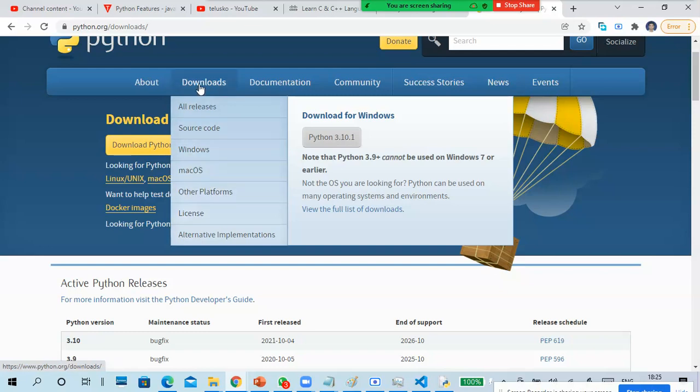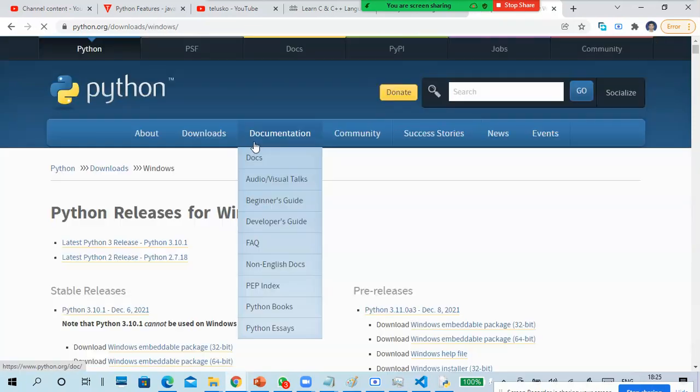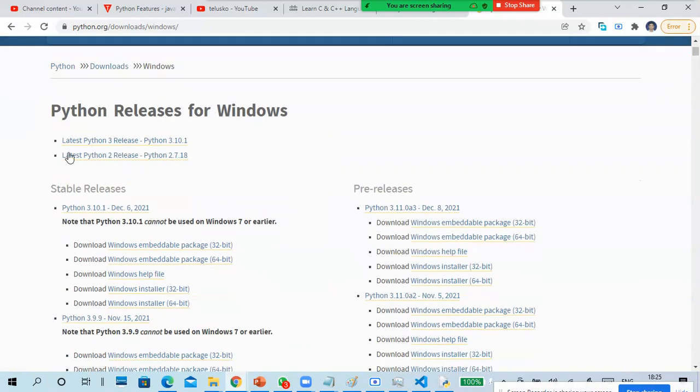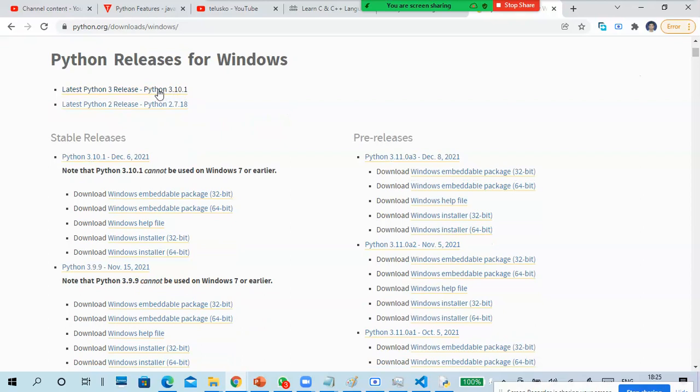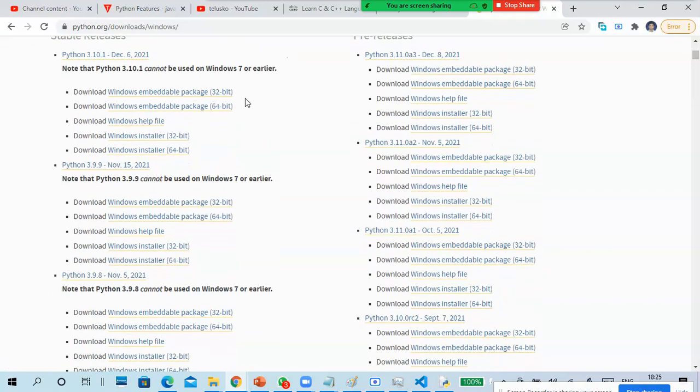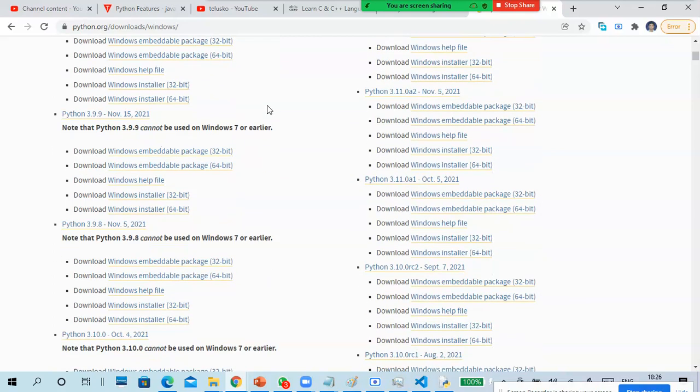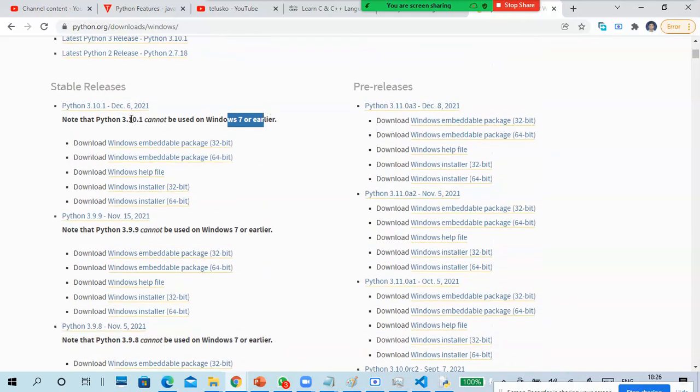Windows. Click on downloads. Windows. At least it will change something. See, guys, this is Python 3. This is Python 2, 2.7, and Python 3.10 won't work in Windows 7 and earlier versions. So if you require minimum Windows 8, okay, Windows 8 is required for this one.